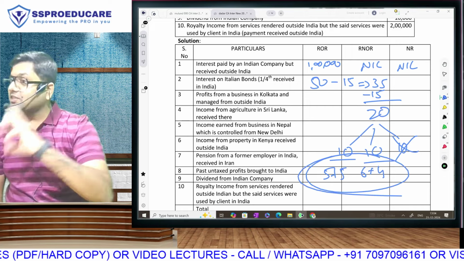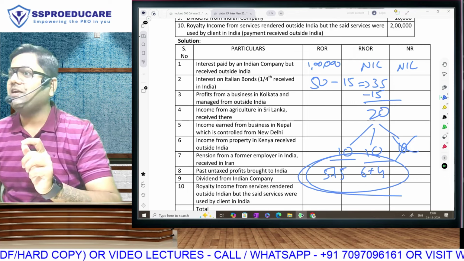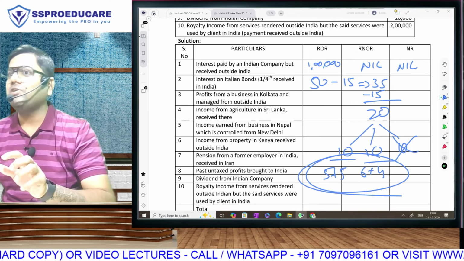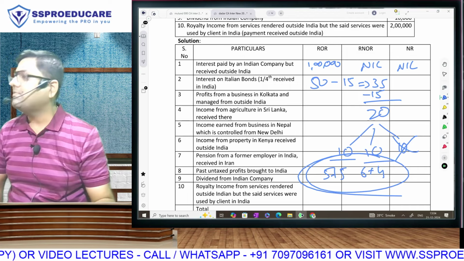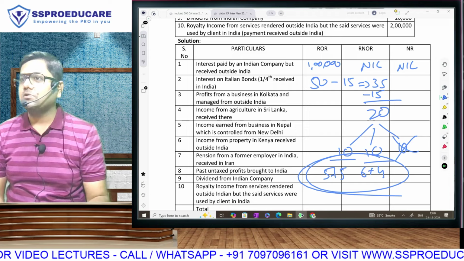Once upon a time, this last 28 marks used to be very difficult. Now it is not 28, it is only 20. And it is going to be very, very easy and scoring. A question like this will come in there, and you can get full marks over there.